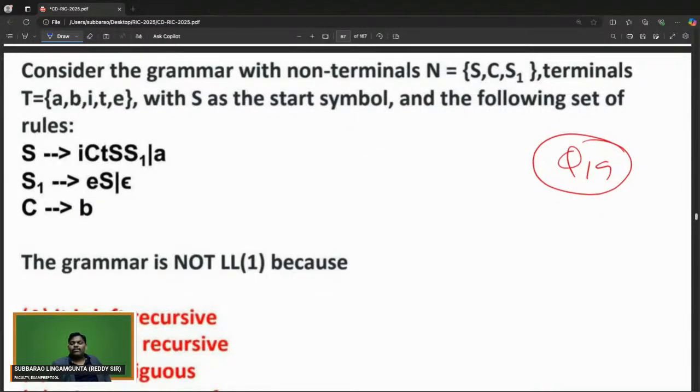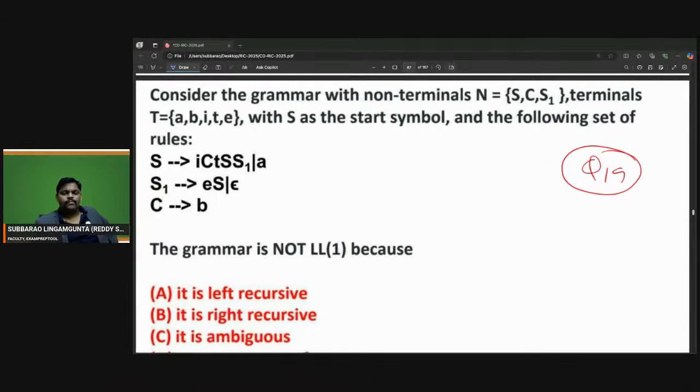Consider the grammar with non-terminals N equal to S, C, S1 and terminals T equal to a, b, i, t, e, with S as the start symbol and the following set of rules. Some productions are given. The given grammar is not LL1 because of what?